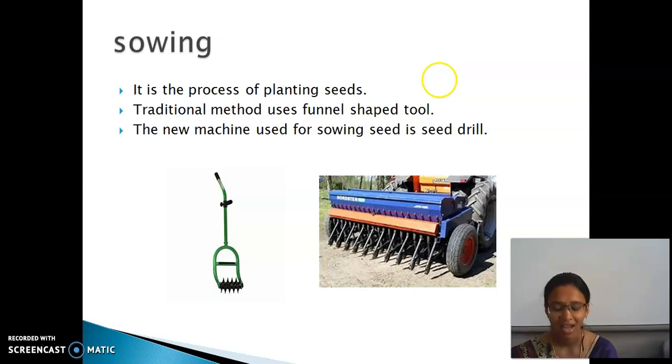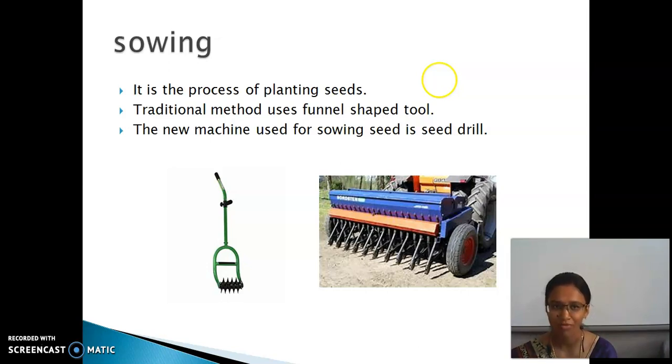If the seeds are overcrowded, placed near each other, they find it difficult to grow because there is insufficient supply of air and nutrients from the soil. So there must be proper spacing between one seed and the other, so they get sufficient air, water, and other nutrients.